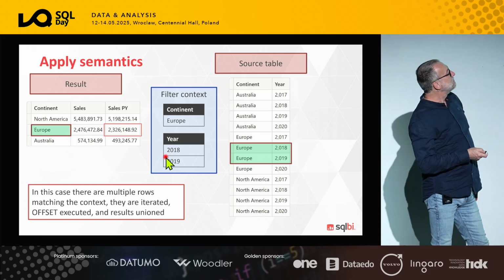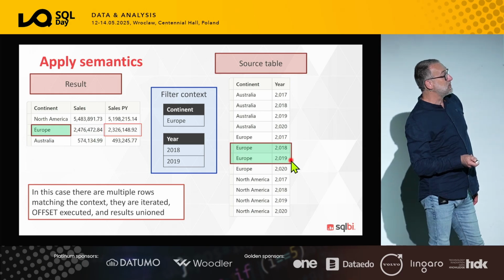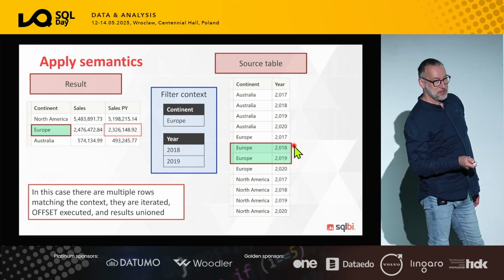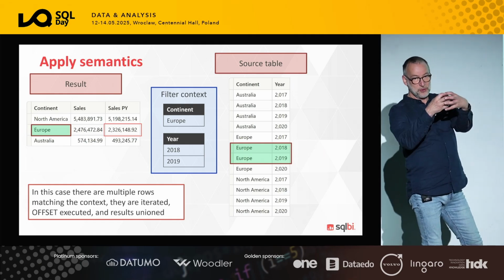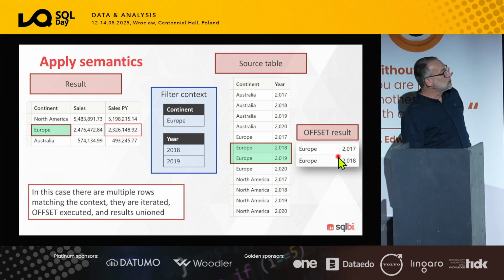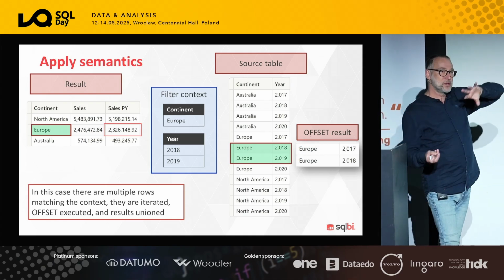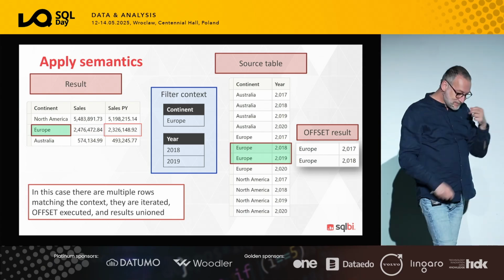So it says the filter context filters 2018 and 2019. Europe filters Europe. These are the two candidates for the current row. I find the previous row for Europe 2018, and that produces Europe 2017. The previous row for 2019 produces 2018. The two results are unioned together, and that produces the final result, that is Europe in 2017 and Europe in 2018. So the result contains two rows which are the previous rows.